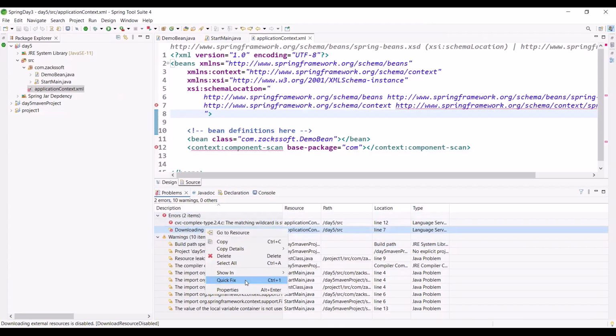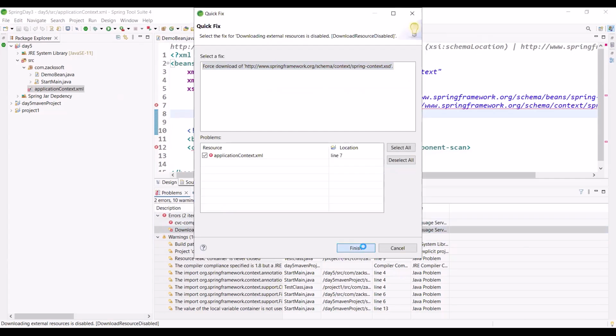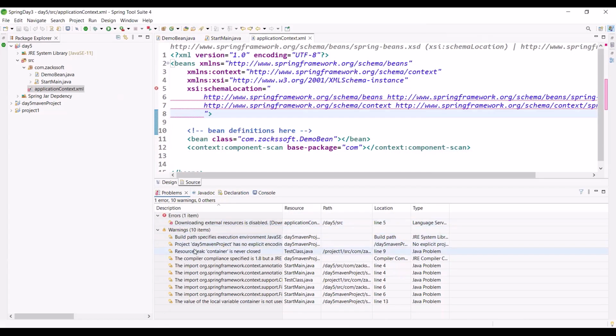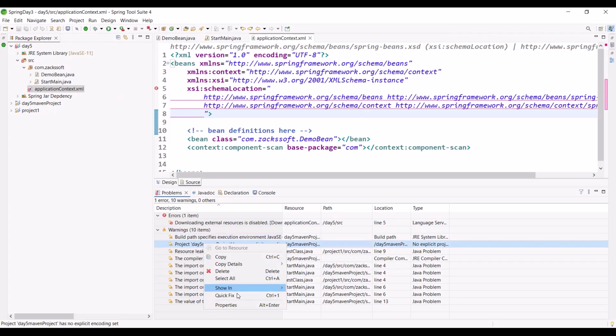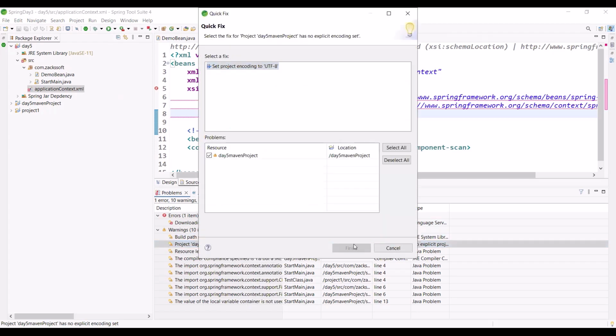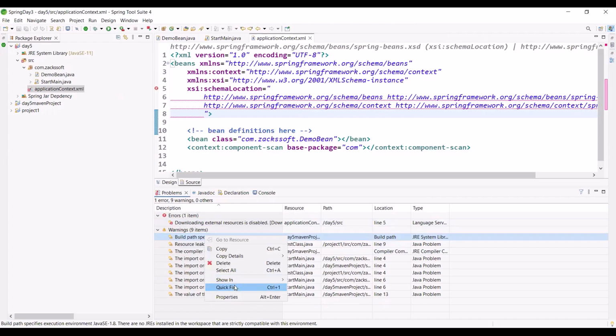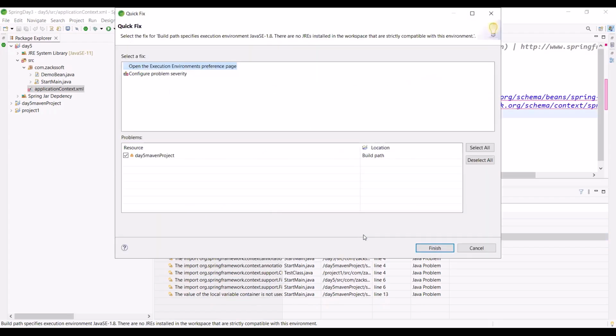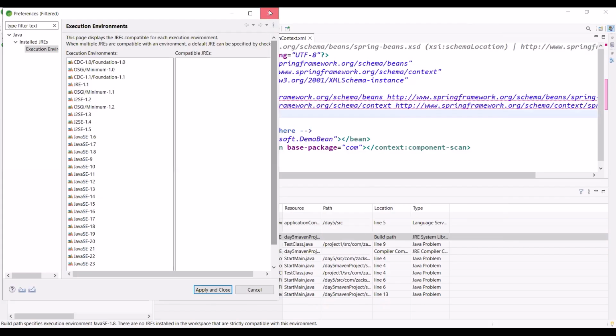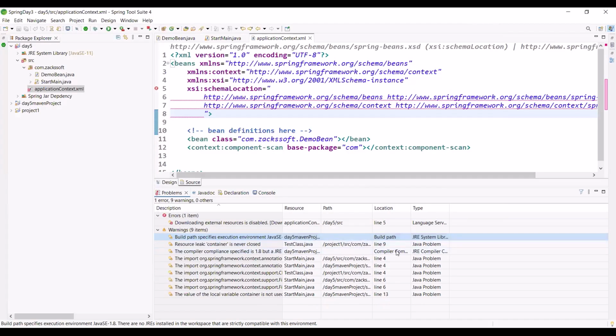Downloading. This red line is not a quick fix. You can check, most of the time your problem will be solved, right?